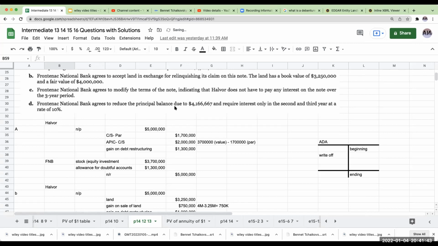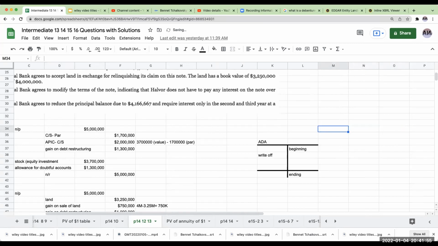Okay, so FMB agrees to reduce the principal balance due to 4,166,667 and require interest only in the second and third year at a rate of 10%. Okay, so if the principal balance is going to be 4,166,667, we're probably going to have an issue here.